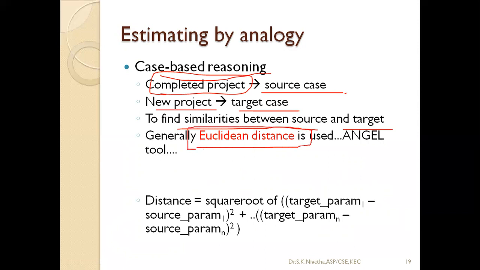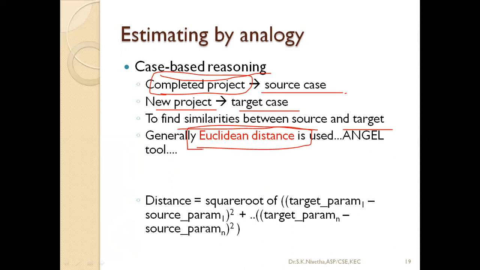This distance is normally used in two-dimensional space, to find the distance between 2 points, x and y. For a single point, we need two values: the x-axis value and the y-axis value. For point 2 also, x1, y1, x2, y2.